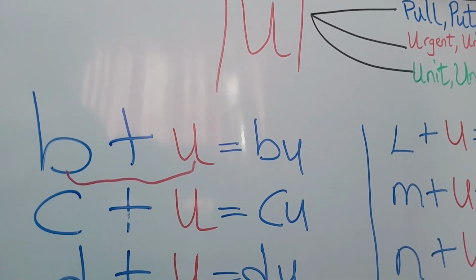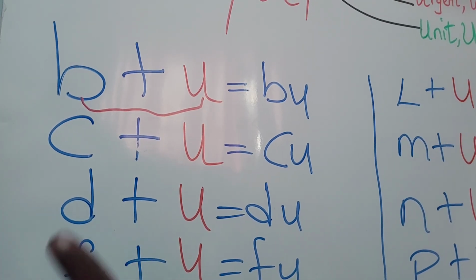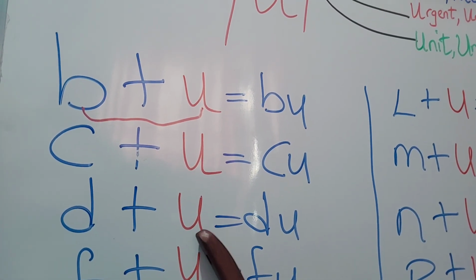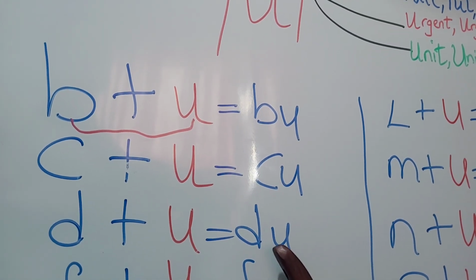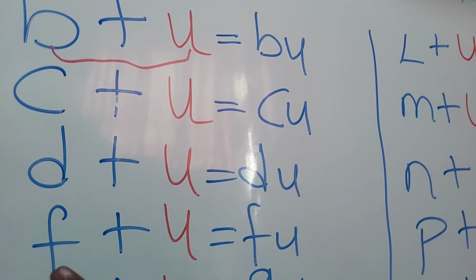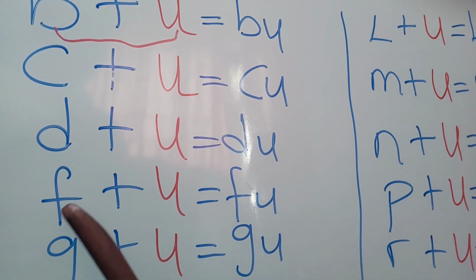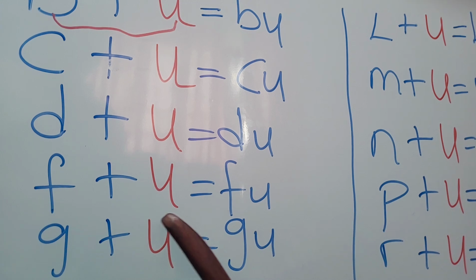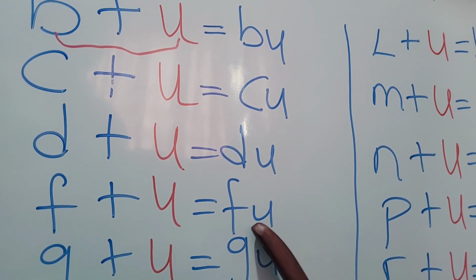The next consonant, we have D. D added to the vowel U is going to give us du. Follow on, we have the consonant F. F added to the vowel U is going to give us fu.